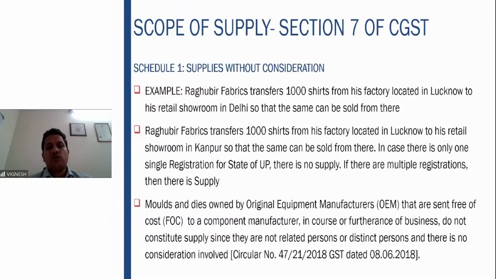Then molds and dies owned by OEM, that is original equipment manufacturers. Sometimes the OEM gives the contract to a component manufacturer to manufacture the components. So here the molds and dies are sent free of cost to the component manufacturer in course or furtherance of the business. This is also not a supply because they are not related persons or distinct persons and there is no consideration involved.